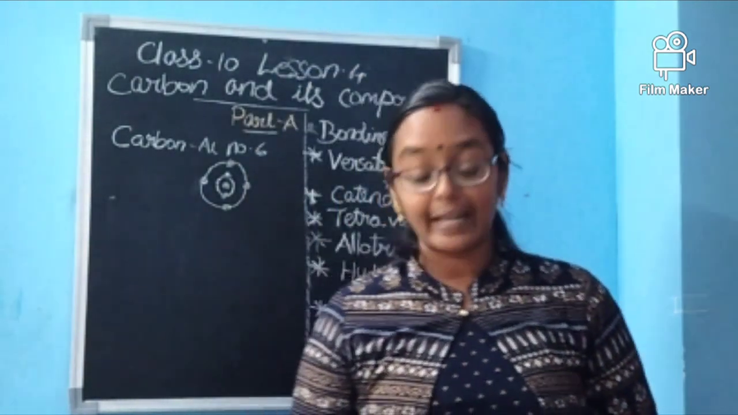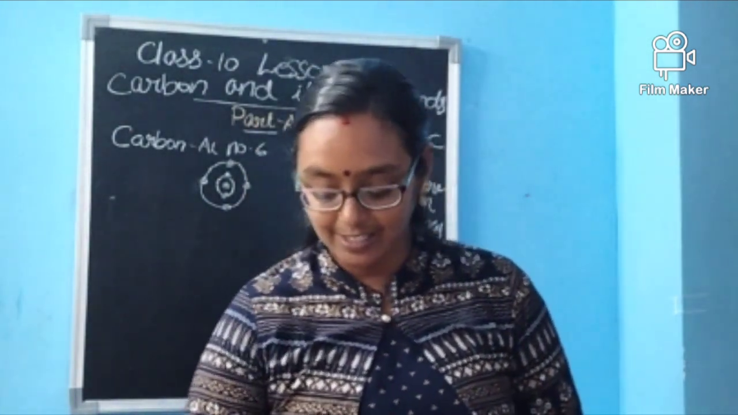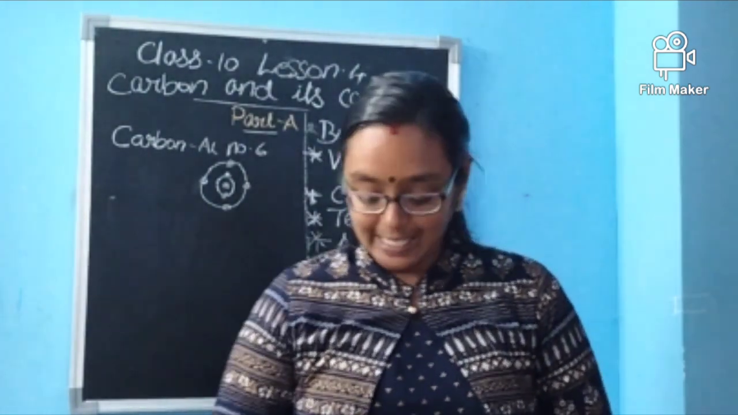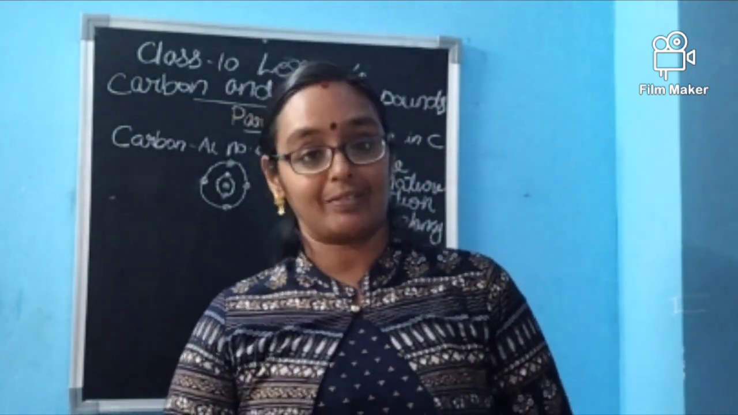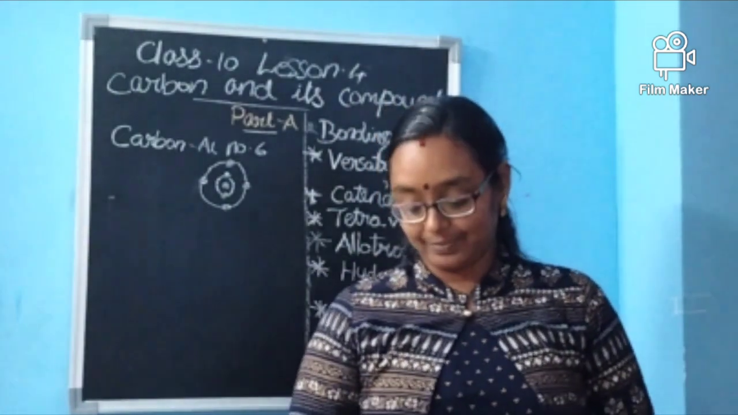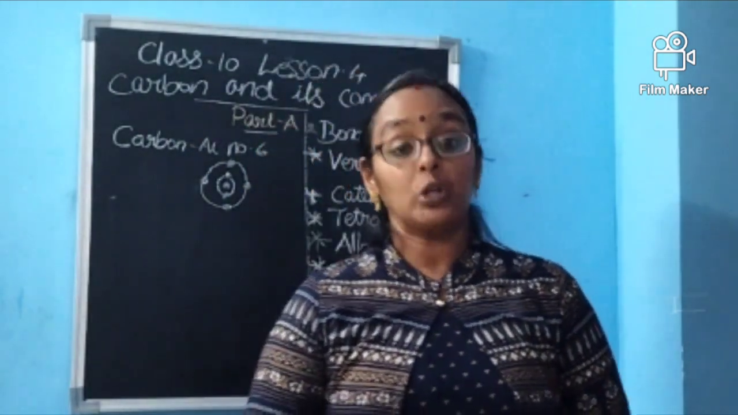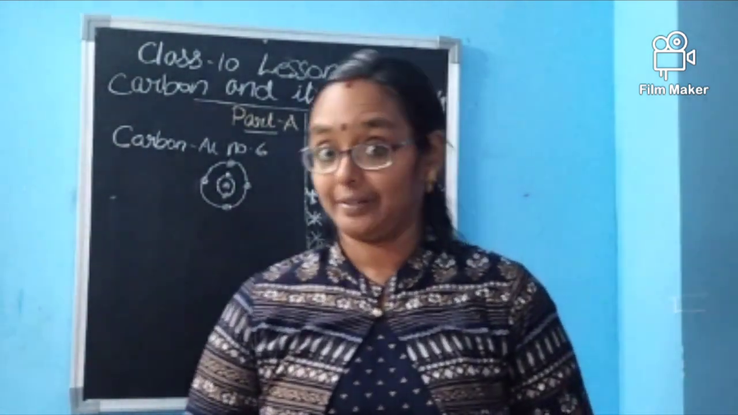First one was, dash is the hardest substance made of carbon. The answer is diamond. Second one, dash is the best conductor of electricity. It is silver. And the third one is, name the non-metal having lustrous property. Non-metal having lustrous property is iodine.